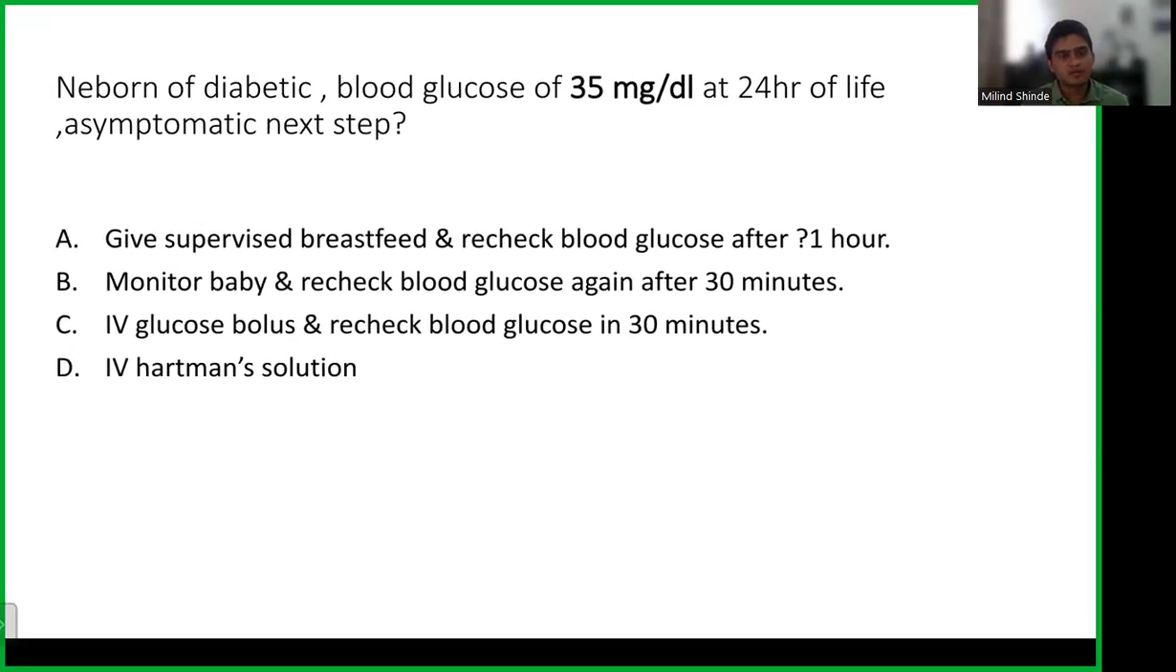So you have a newborn of a diabetic mother. Sorry, this is one of the keywords: a diabetic mother. So mother has diabetes. Now the blood glucose of the baby is 35 mg per deciliter. Again, this value is important, at 24 hours of life. And the third important keyword is asymptomatic. Child does not have any symptoms.